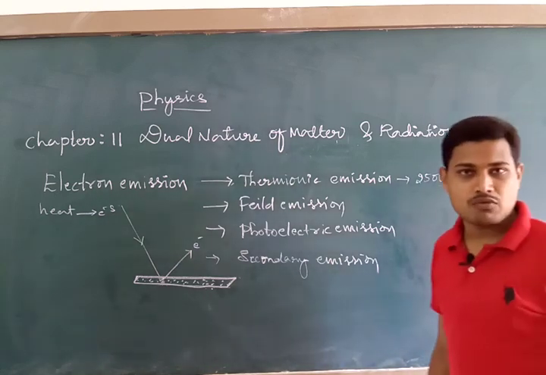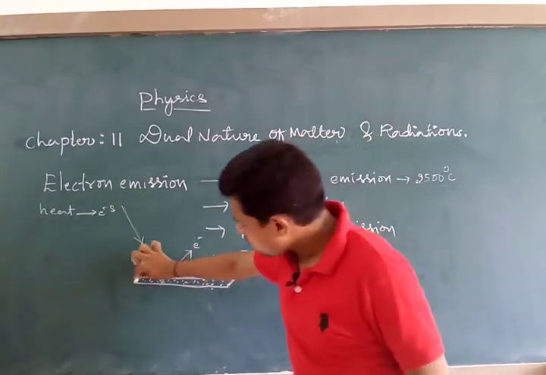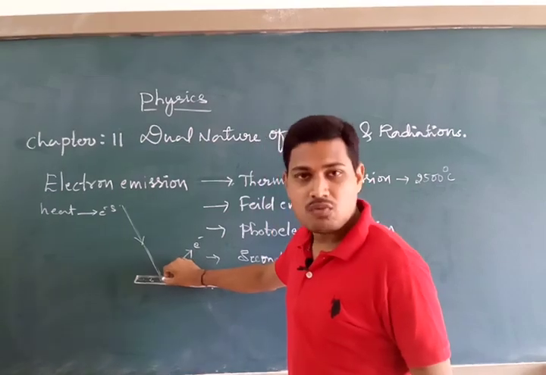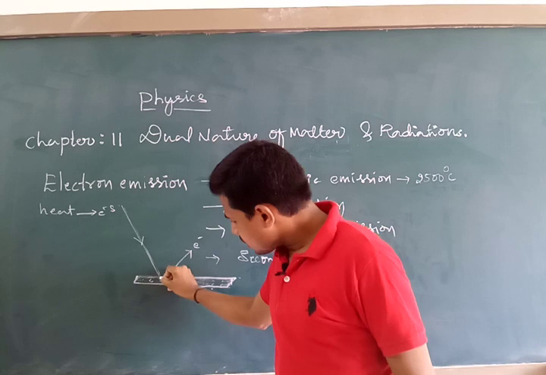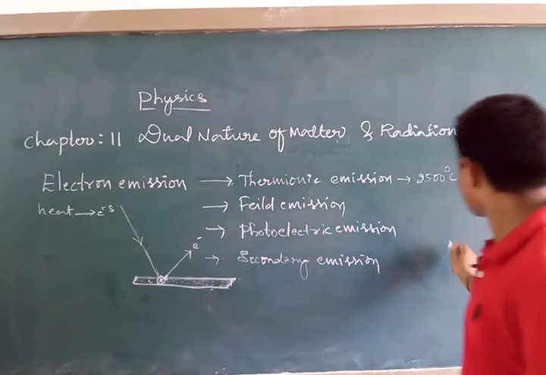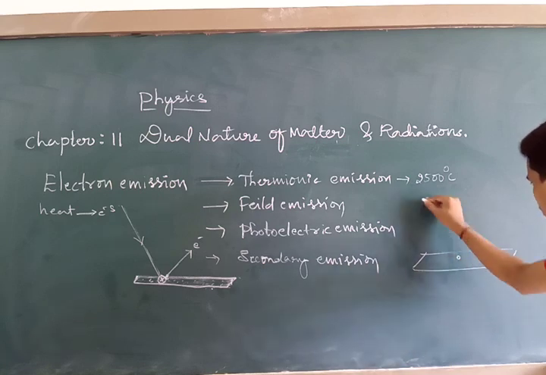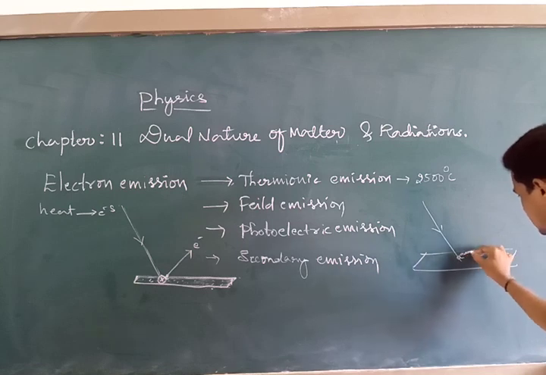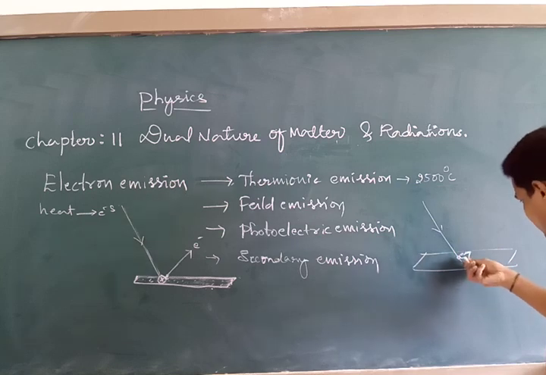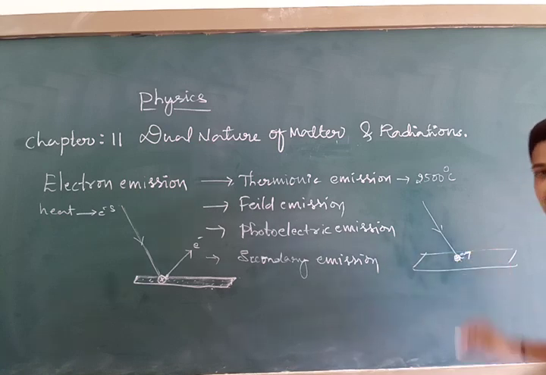What is the restraining force here? Once you illuminate a radiation on the surface of a metal, the free electron leaves its position. When it leaves its position, that place acquires a positive charge. Say here is a free electron. Once it leaves its place, that place acquires positive charge.